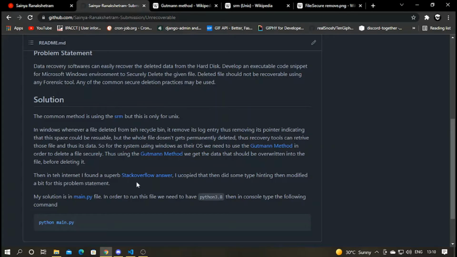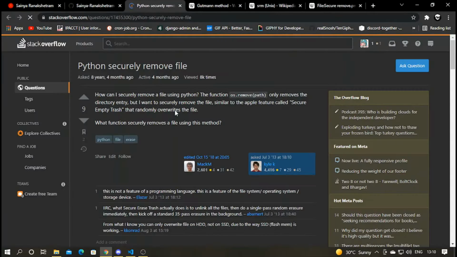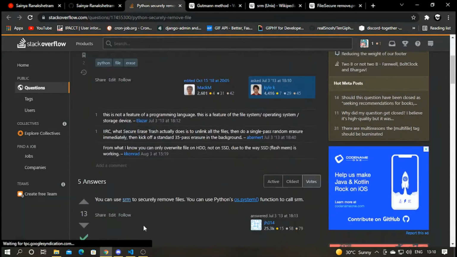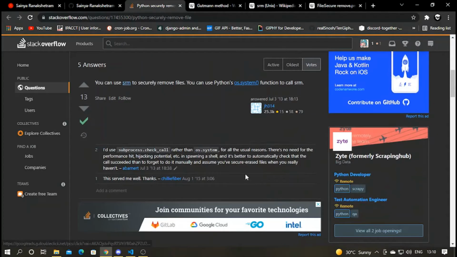On the internet, I found a super Stack Overflow answer which was addressing this question: Python securely remove the file. There were some discussions going on. At first, I saw the SRM method here.